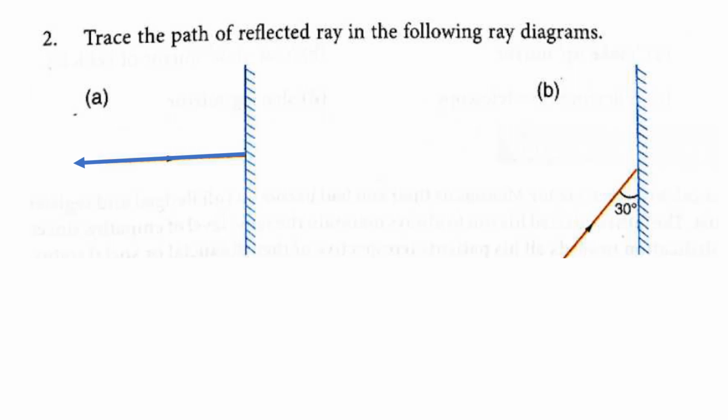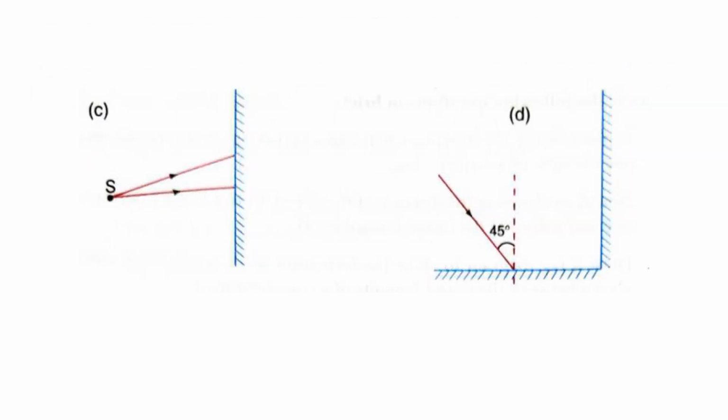This is not the angle of incidence. 90 minus 30, that means 60 degrees, is the angle. So the reflected ray also will go from the plane mirror making a 60 degrees angle with the normal. That is why we have to draw the line like this. Otherwise, one more line we can draw which shows the normal. So the angle of reflection also becomes equal to 60 degrees. With the help of a protractor, you will get a very correct answer.